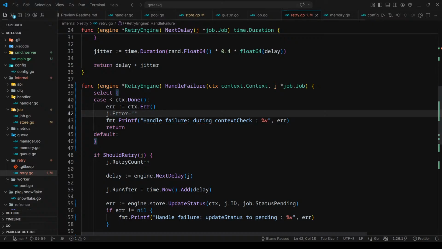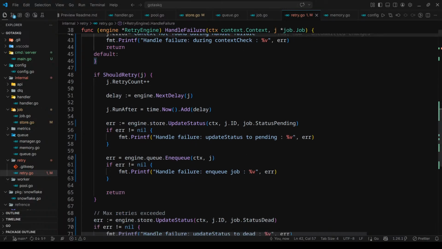Yeah, j.error should be context not found during failure handle, during handle failure. Something like that would work for now.